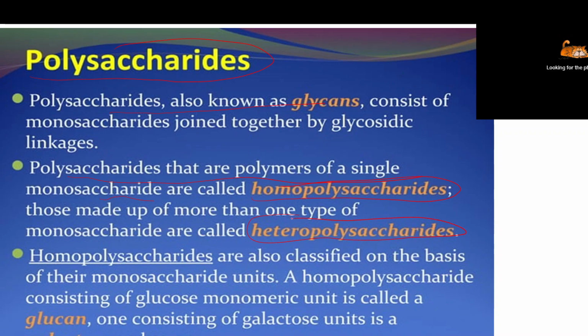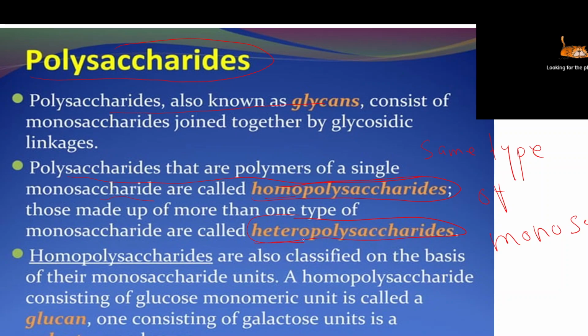So what is called a homopolysaccharide? Homo means similar. Those polysaccharides which consist of the same type of monosaccharide are called homopolysaccharides. In hydrolysis, when it releases monosaccharides, it releases either glucose or fructose. It does not consist of a mixture of different types of monosaccharides. So that is called a homopolysaccharide.